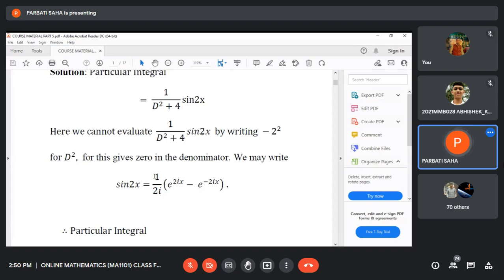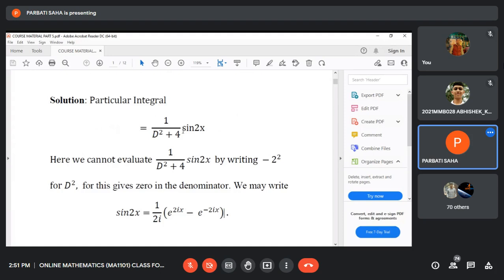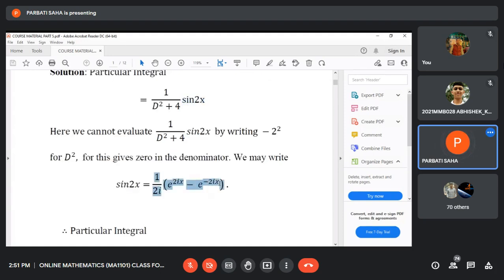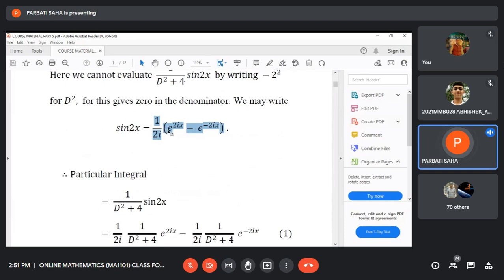Sine 2x is 1 by 2i into e to the power 2ix minus e to the power minus 2ix. If it is cosine, it can also be expressed in exponential functions.